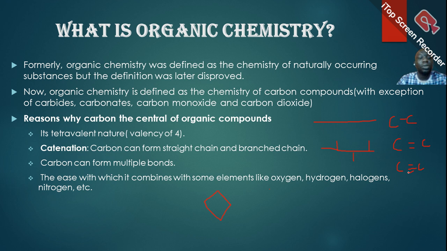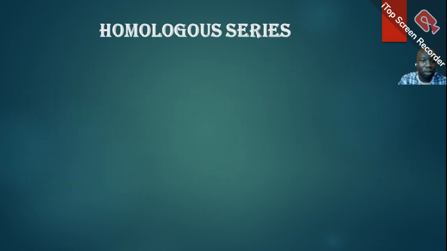Then also there is the ease at which carbon combines with some other elements like oxygen, hydrogen, halogens, nitrogen, which are also some of the elements that will be considered in organic chemistry. So those are the reasons why carbon serves as the center of organic compounds.